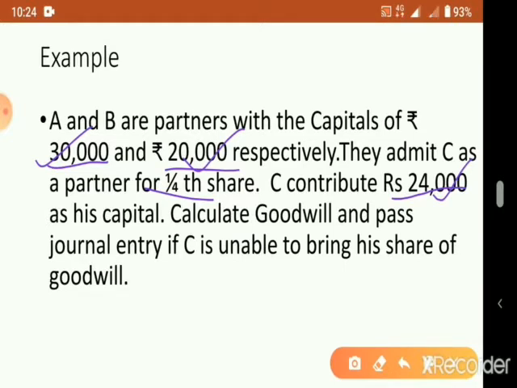In this type of question, nothing is given about the value of goodwill or its calculation or valuation. So how to calculate it? That is what we are going to discuss.